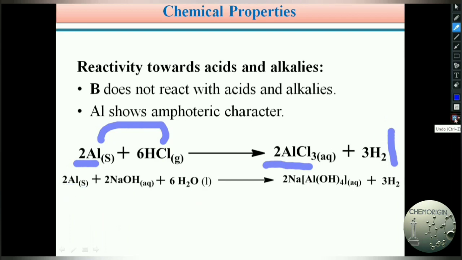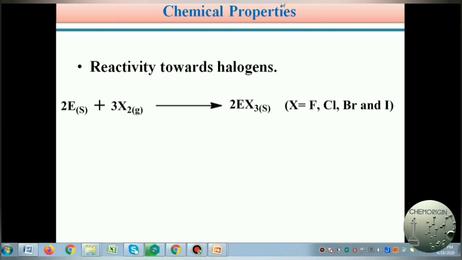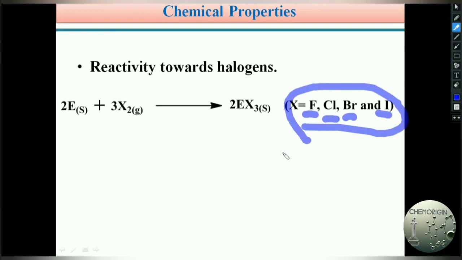And the next chemical property we can see is the reactivity towards halogens. Already we know the halogens. What are the halogens? Fluorine, chlorine, bromine, iodine. These are known as halogens. Here E means whatever it may be, our third A group element: boron, or aluminium, or gallium, whatever it may be.